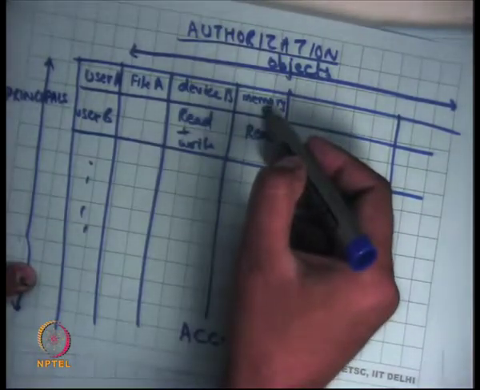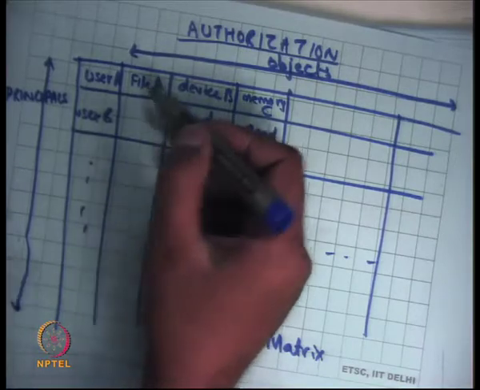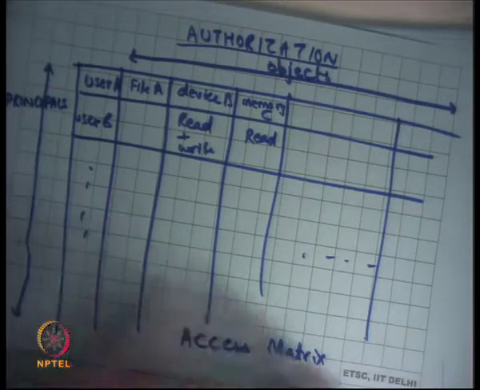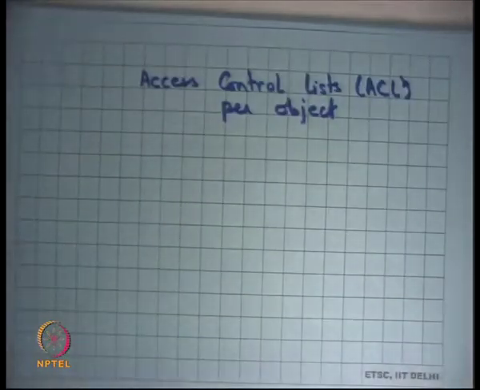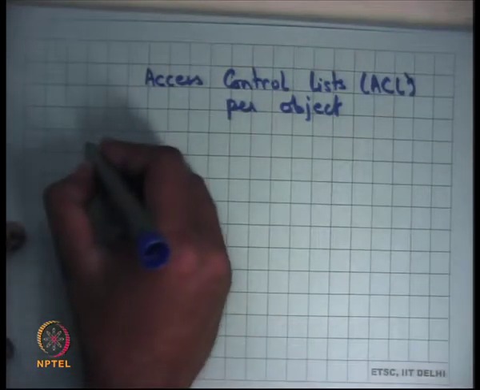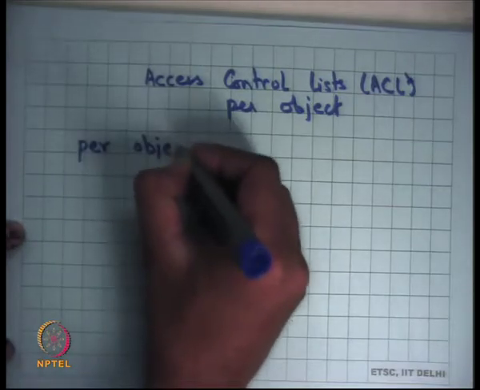So who all are allowed to access memory C, or who all are allowed to access file A. With file A, I'm going to have a list of all the users who are allowed to access it, and in what way they are allowed to access it, whether read or write or execute or whatever else I need. Okay. So that's an access control list, per object, so organized by columns.